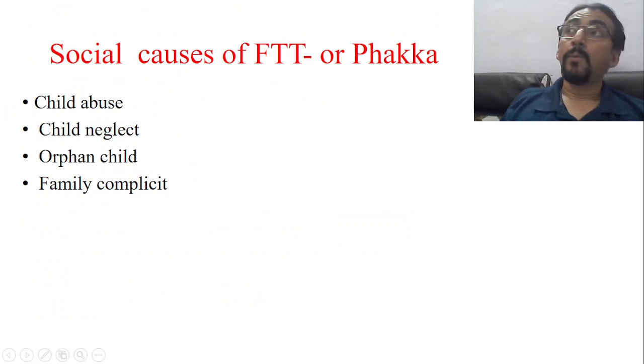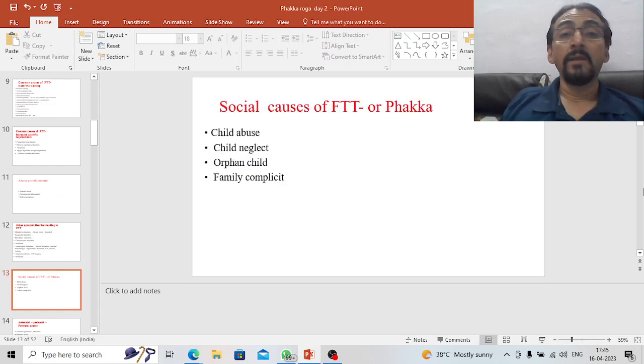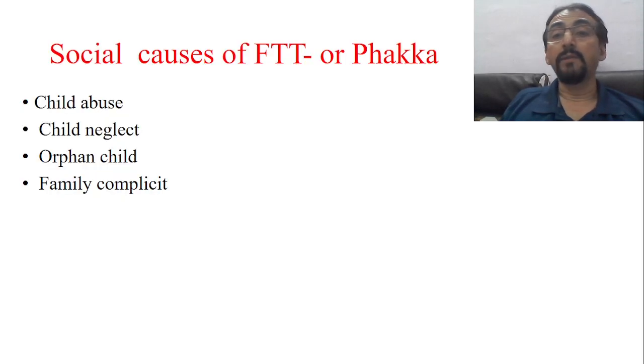Now, what contemporary science says is social causes of this particular FTT. They very clearly say social causes like child abuse, child neglect, orphan child, family conflicts, single mother, female child, then child labor, child exploitation.